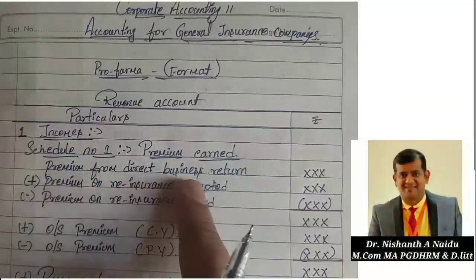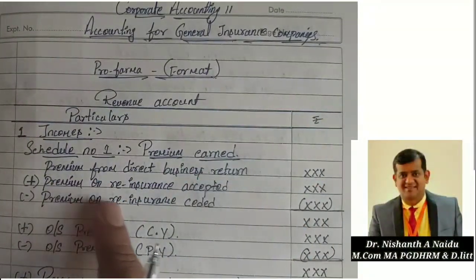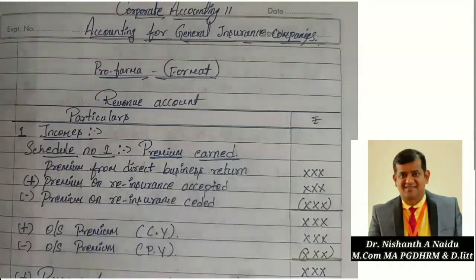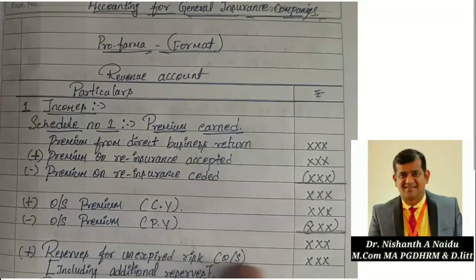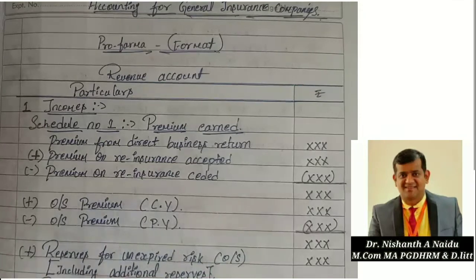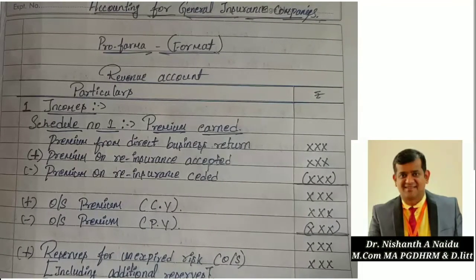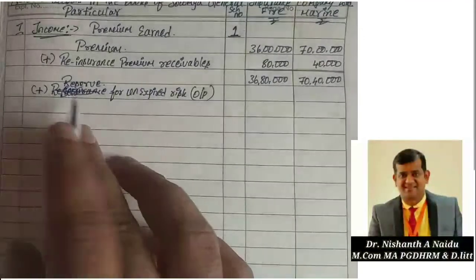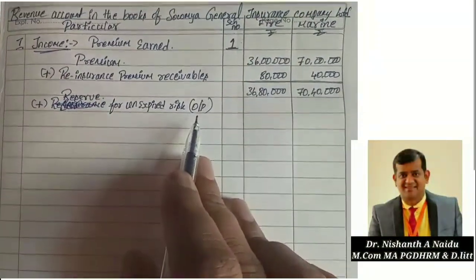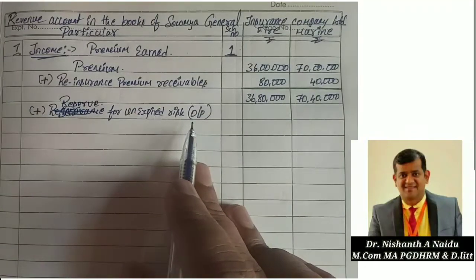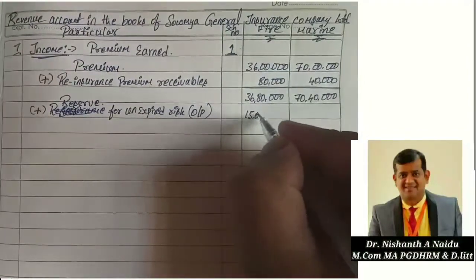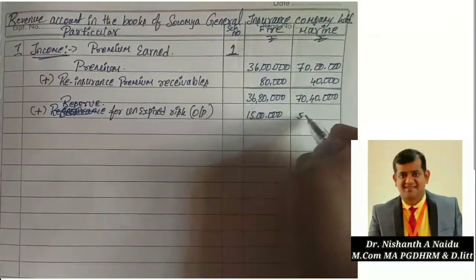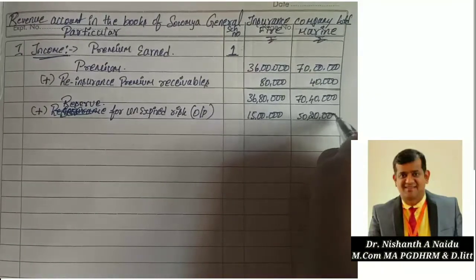See, I told you to learn the format. I have taken premium from direct, then premium on reinsurance I have added. Then we are working on reserve for unexpired risk opening balance. Without this we are not going anywhere else, and we are not doing anything extra. So learn the format without fail. Reserve for unexpired risk opening balance, how much? The first item: 15 lakh and 50 lakh 20,000. Correct?